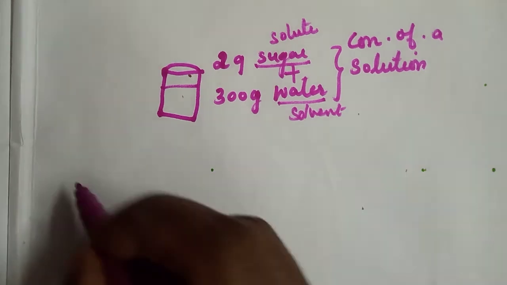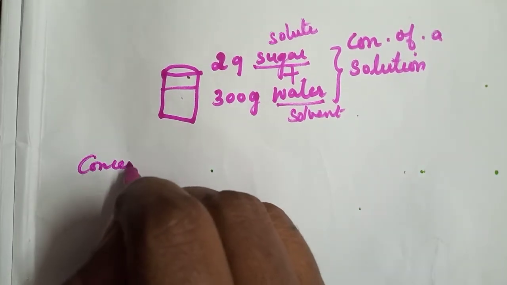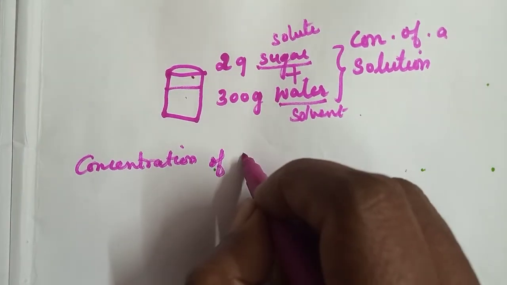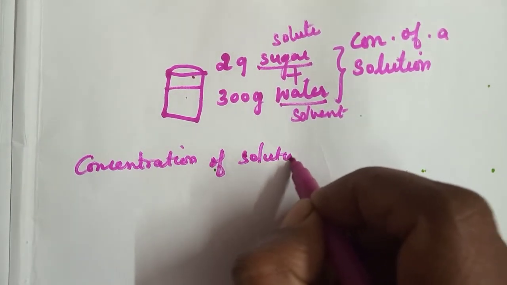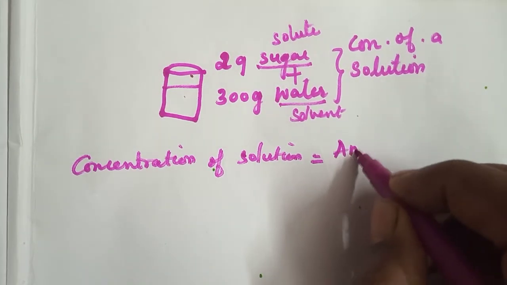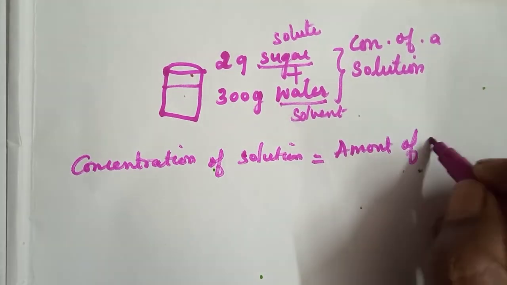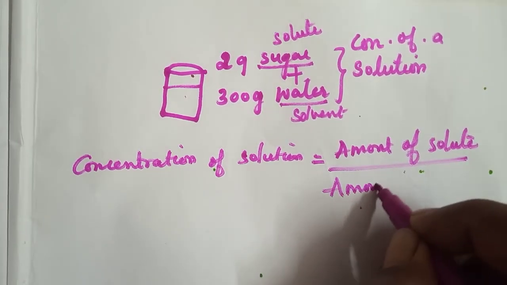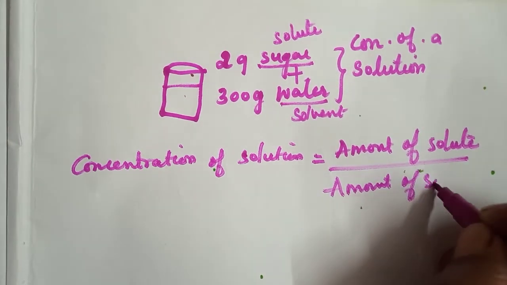So we can write that concentration of solution is equal to amount of solute by amount of solvent.